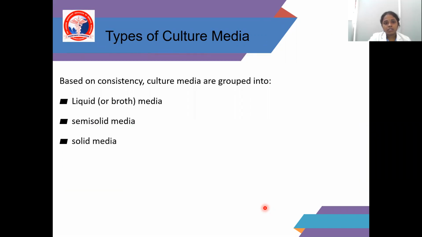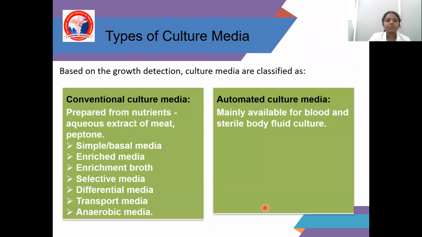Coming to types of culture media, based on the consistency, the culture media are grouped into liquid media, semi-solid media, and solid media. And based on the growth detection, culture media are further classified into conventional culture media and automated culture media. Conventional culture media are prepared from nutrients like aqueous extract of meat and peptone.